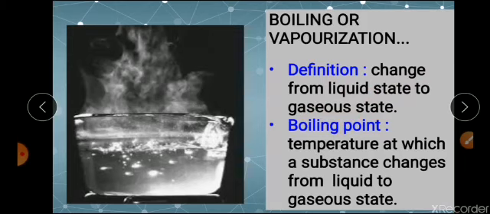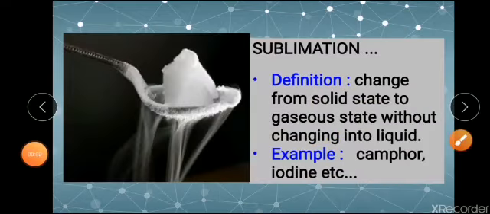Now you have the condensation point of vapor, the temperature at which the substance changes from gas to liquid state. You call it the condensation point of vapor. For example, steam at 100 degrees Celsius condensing to water at 100 degrees Celsius. That is an example. Here heat is being rejected.